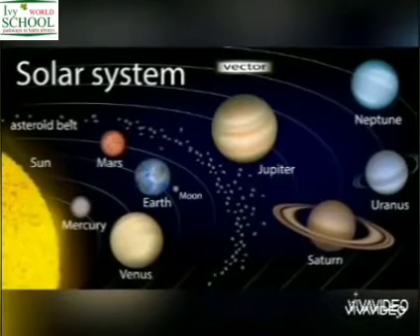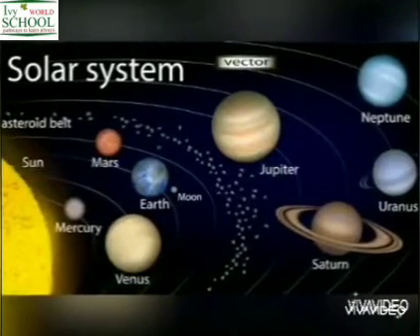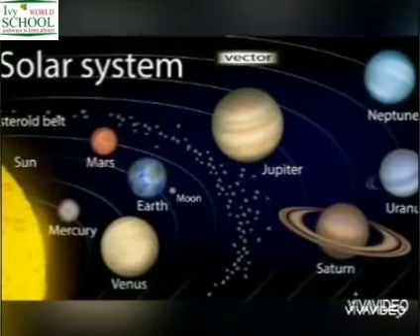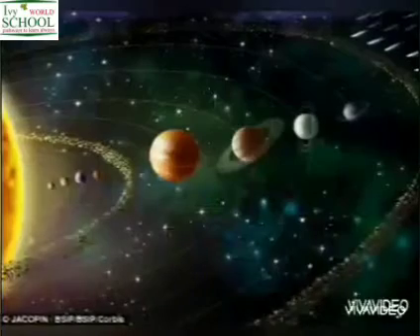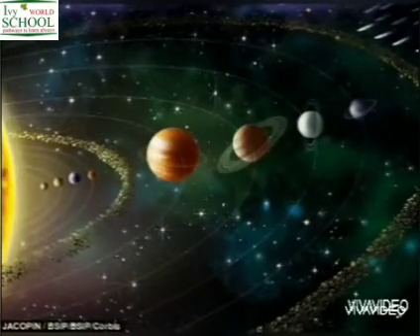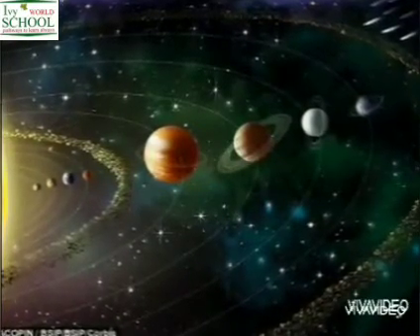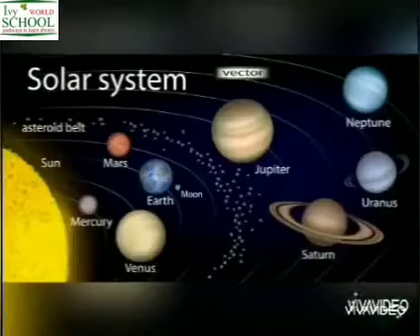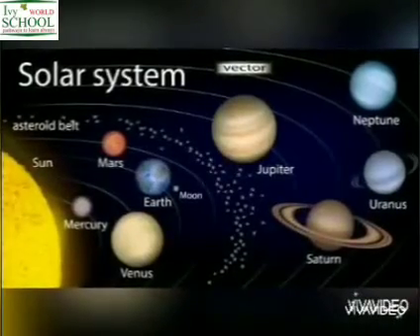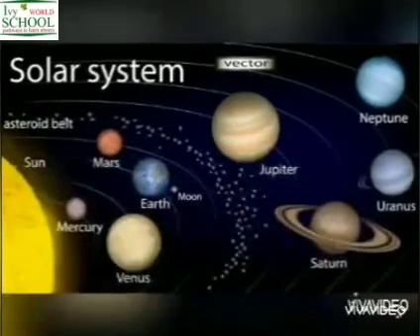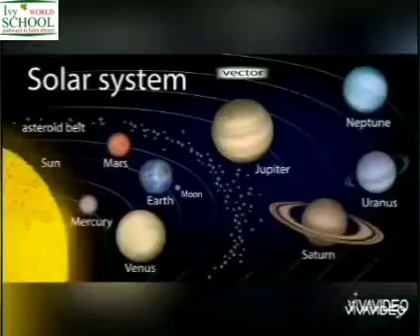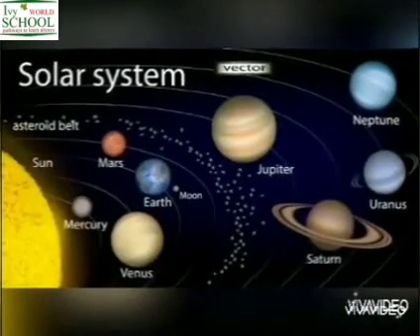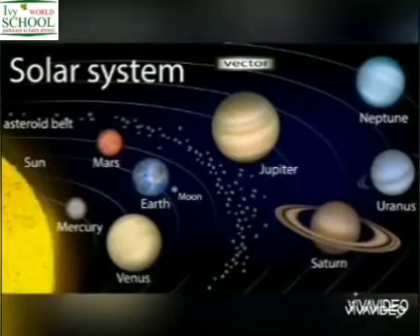and fifth planet. This asteroid belt divides our solar system into 2 parts, inner and outer. The first 4 planets which are inside the asteroid belt are called as inner planets and the next 4 planets which are outside the asteroid belt are called as outer planets. The inner planets are Mercury, Venus, Earth and Mars. The outer planets are Jupiter, Saturn, Uranus and Neptune.